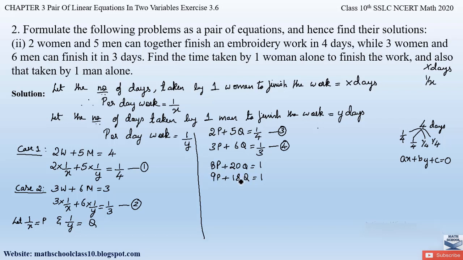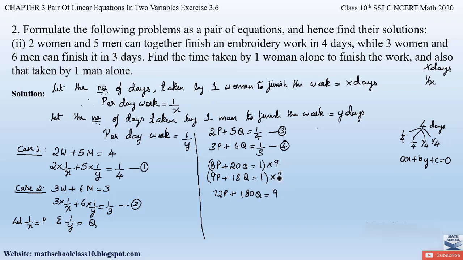So let us make the coefficients equal for the p variable by multiplying the first equation with the coefficient of p from the second equation, that is 9. Similarly, let us multiply the second equation with the coefficient of p from the first equation. So that will be 8. So 9 into 8 is 72p plus 20 into 9 is 180q equal to 9 into 1 is 9.